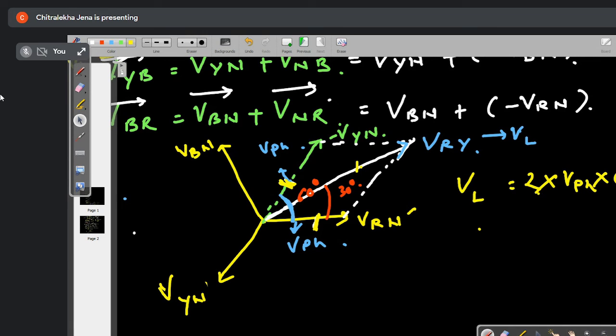Yes or no? Yes, ma'am. You have remembered this or not? VL is equal to this one. This is my VL. This one is your V phase. This is V phase, this is V phase. Angle between these two is how much degree? 60 degree. So this is twice into V phase into cos 60 degree divided by 2. Okay. Have you remembered this or not? Yes, ma'am. So 2 into V phase into cos 60 degree is how much? Half.